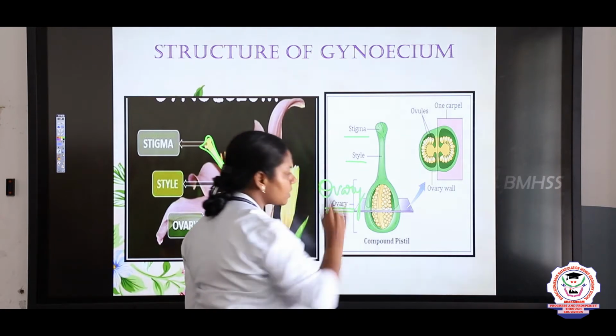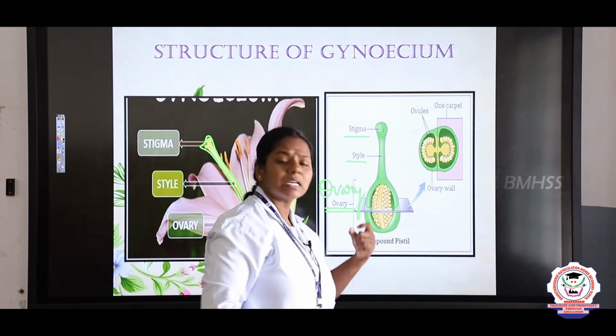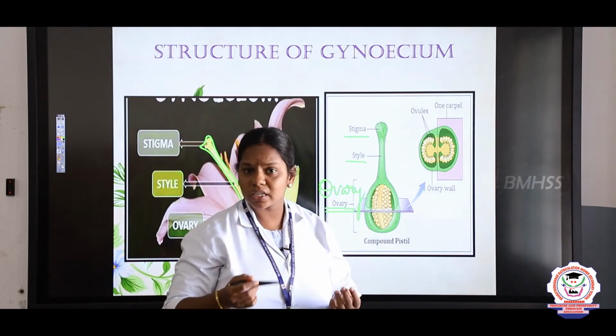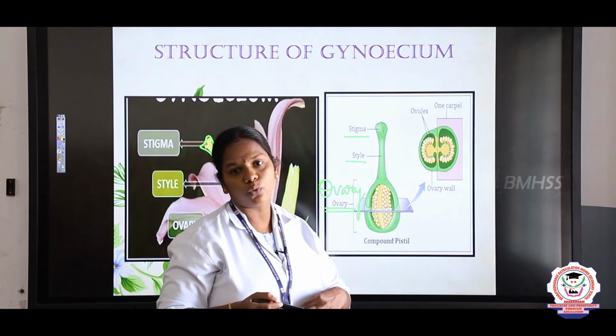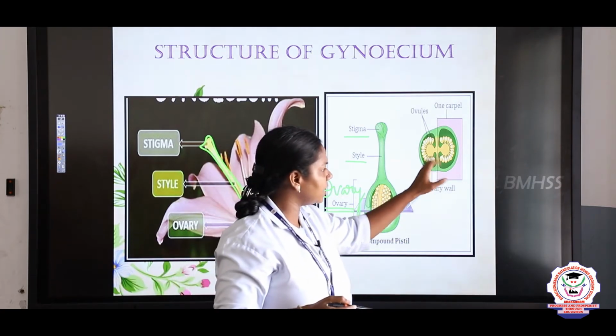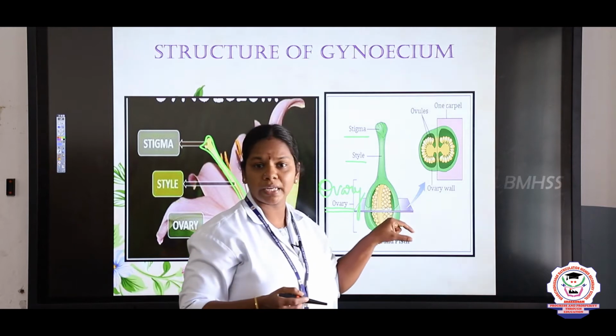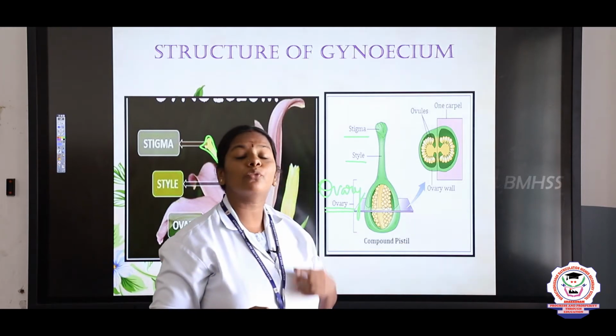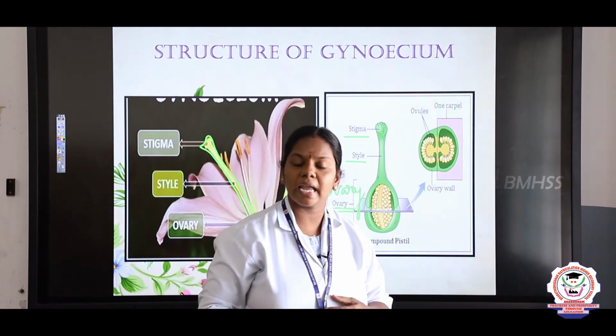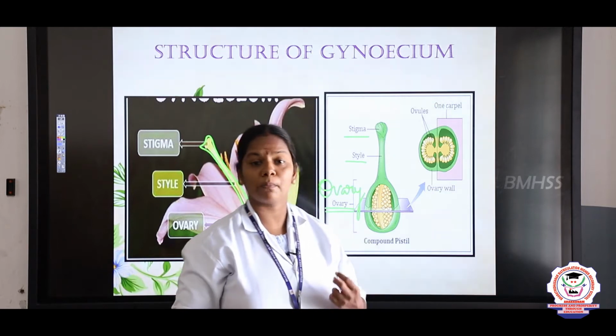The ovary is a sac-like structure which encloses the ovules. Just see here, children, the ovules are present inside the ovary, and based on the number of locules we can say it is unilocular or multilocular.